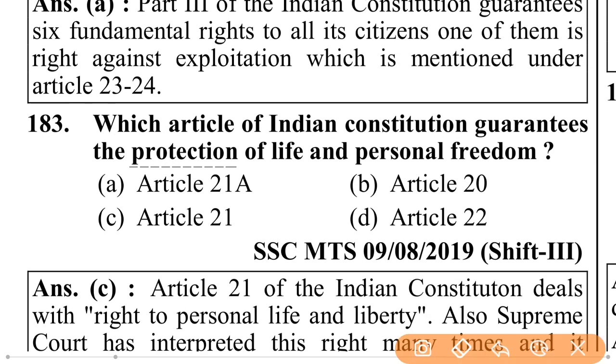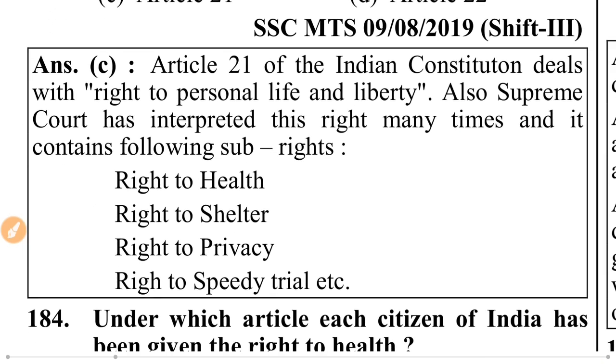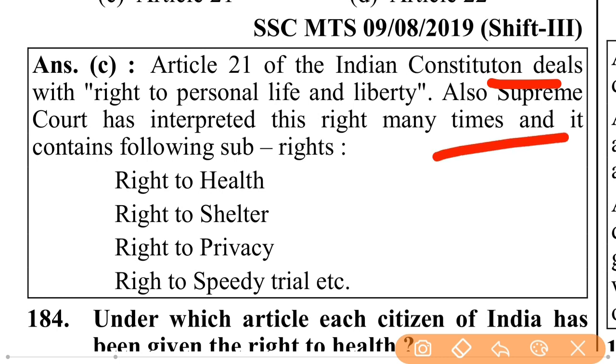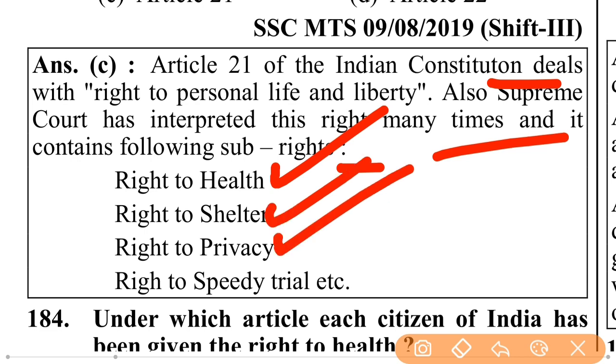Which article of the Indian Constitution guarantees the protection of life and personal freedom? Article 21. Article 21 of the Indian Constitution deals with the right to personal life and liberty. Also, the Supreme Court has interpreted this right many times, and it contains the following sub-rights: right to health, right to shelter, right to privacy, right to speedy trial, etc.